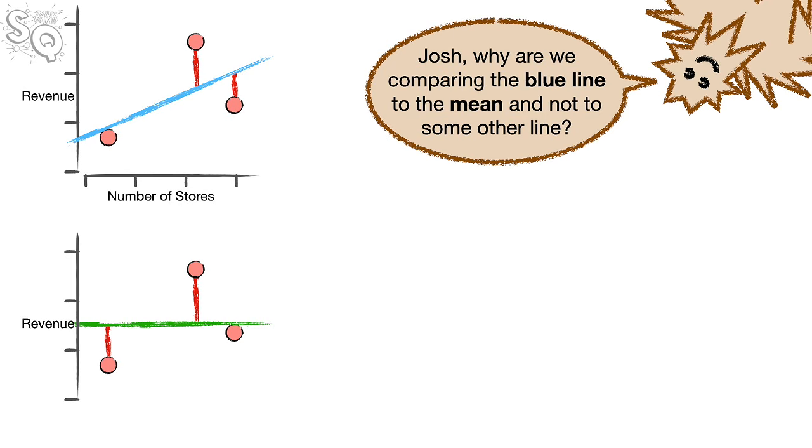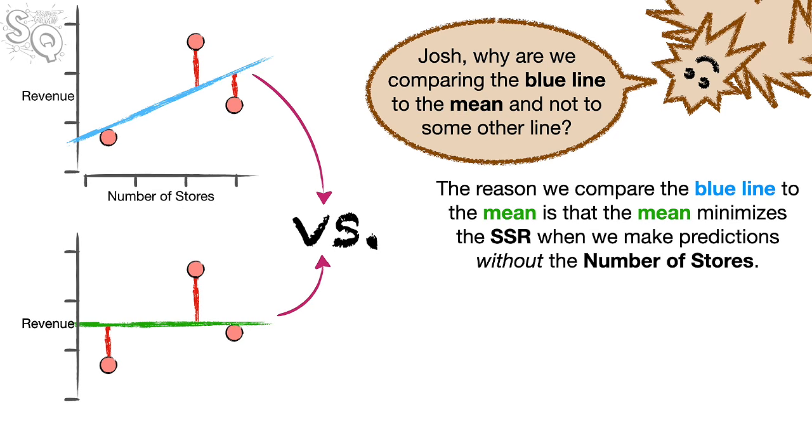Josh, why are we comparing the blue line to the mean and not some other line? The reason we compare the blue line to the mean is that the mean minimizes the sum of squared residuals when we make predictions without the number of stores.